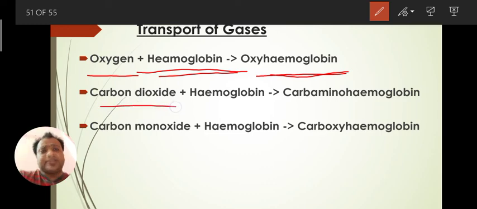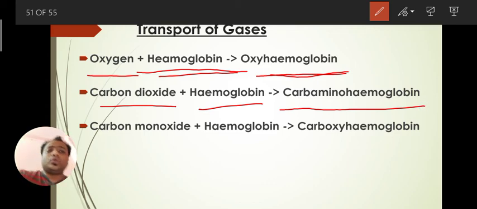Carbon dioxide and hemoglobin form another compound called carbaminohemoglobin. Through this carbaminohemoglobin, carbon dioxide is transported. Some part of carbon dioxide and some part of oxygen is also transported by our plasma, but the major part of these gases is transported by hemoglobin. Fine.